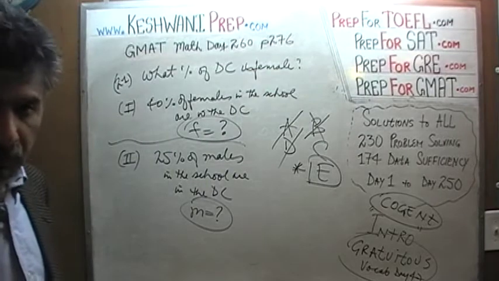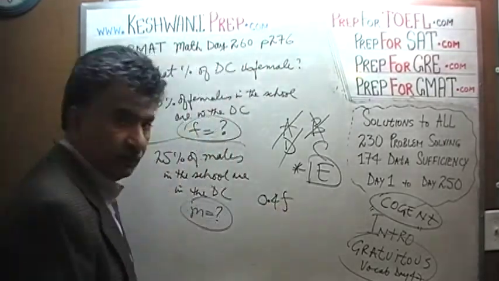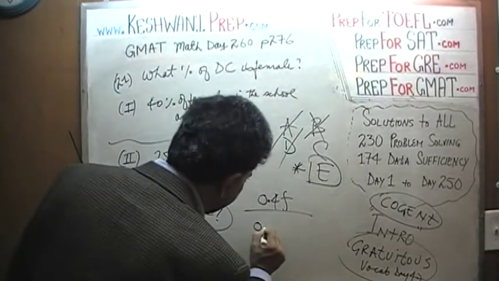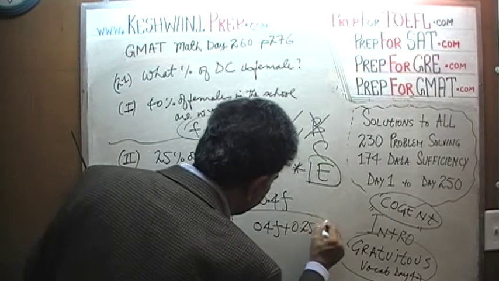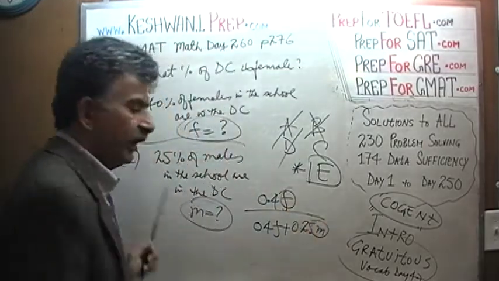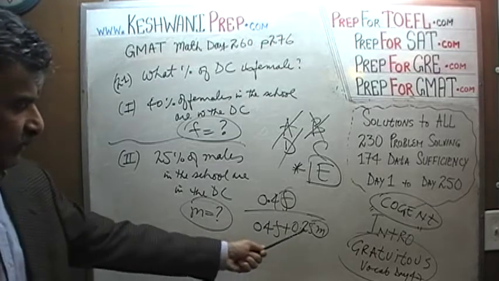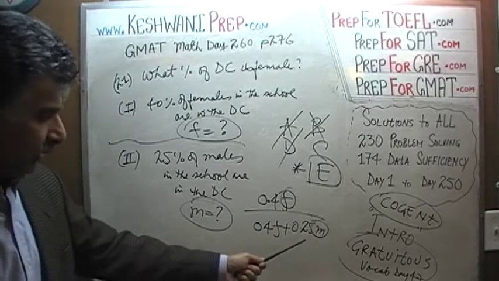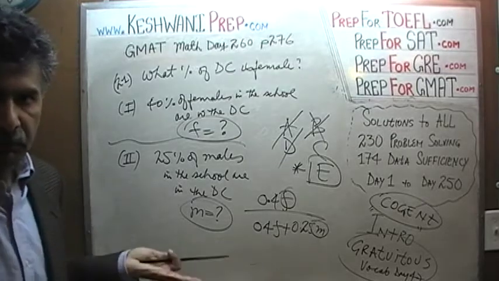Because what we are looking for is this. We know 40% of females of the school are in the drama club. So that's how many females are in the drama club. We also know it's 25% of the males. But we do not know this figure of M and F. Without that, we cannot figure out this ratio. 40% of female divided by the total number of people in the drama club, which is 25% of boys and 40% of the girls. But how many boys and how many girls?